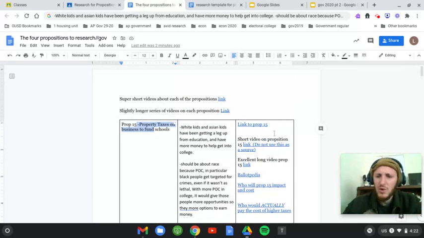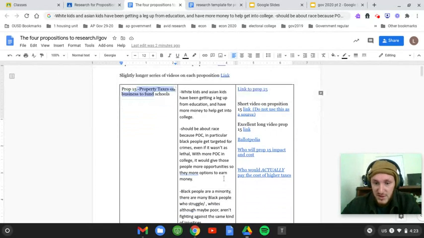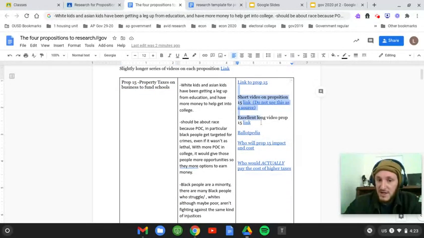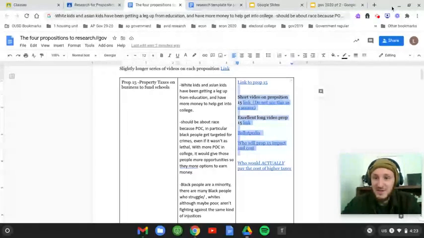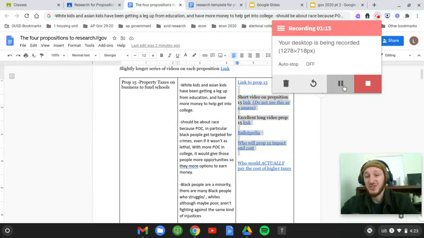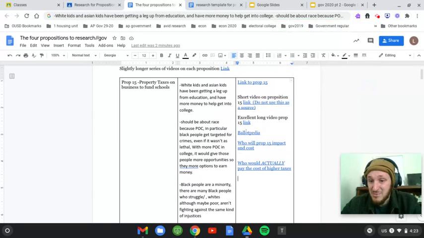Now you might be wondering, okay, what is this? So what I've done here is I've included a bunch of cool stuff. So this stuff on the right are sources that you can use. Now you can do outside sources. So you can look things up yourself, but these are all things that I would strongly recommend using. In particular, anything that says Ballotpedia, because that's like the official state description of what the proposition is going to do.